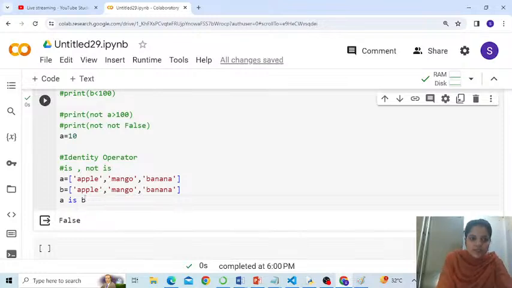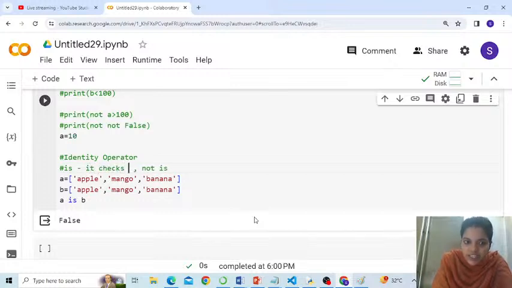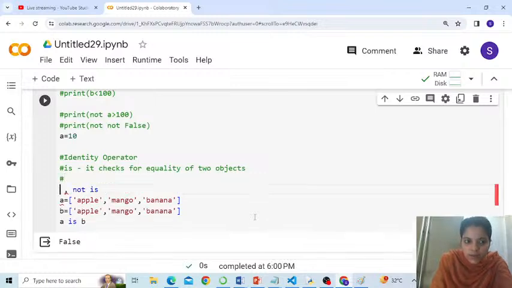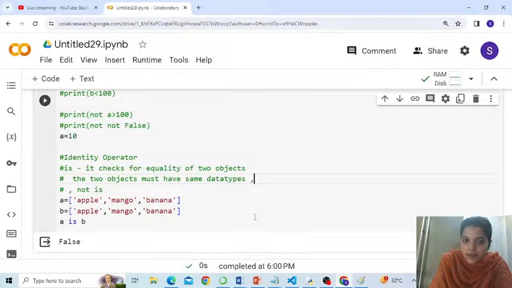Now what is the meaning of this identity operator is? It checks for equality of 2 objects. That means the 2 objects which you are comparing, first of all, must have the same data types, as well as they must share the same memory location.